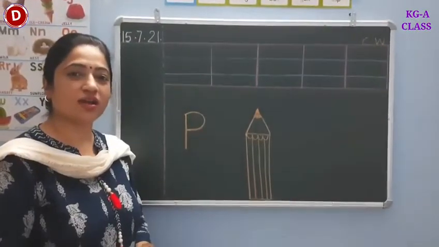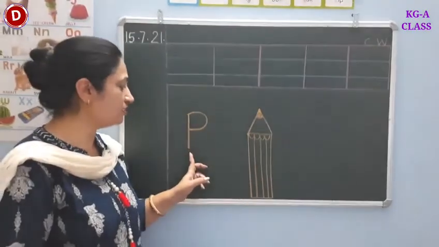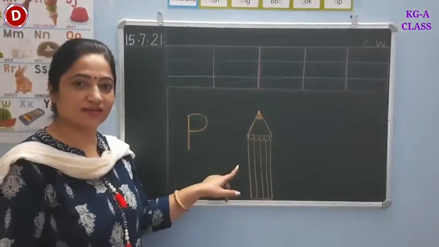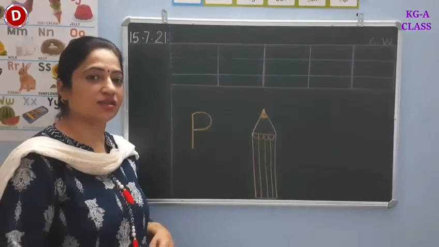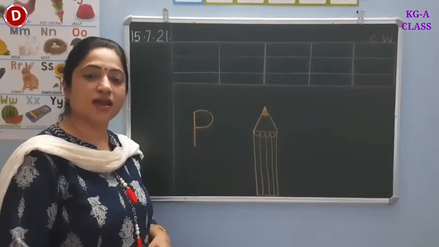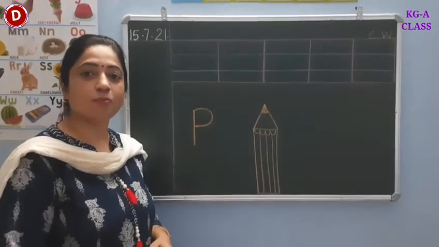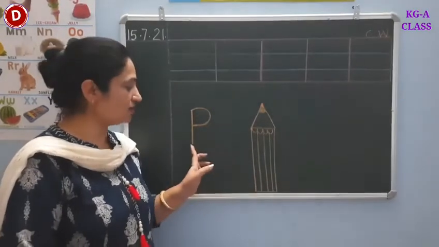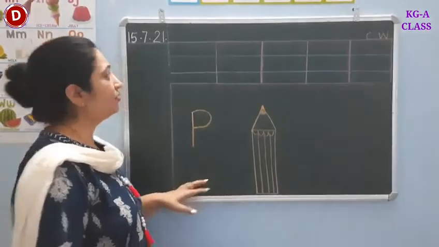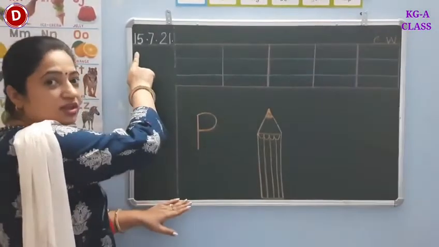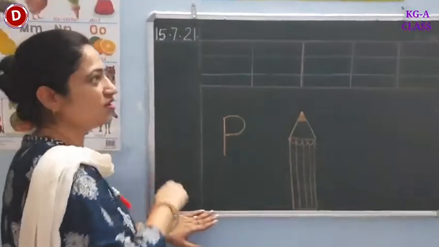Children, today again we will write capital P. As you know, P for pencil, isn't it? And there are many other things which start with the letter P, like parrot, peacock, pot. So, this is capital P. This is today's date. Today is 15th July 2021.